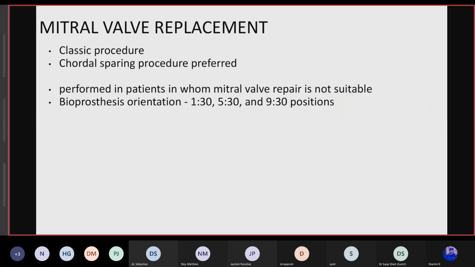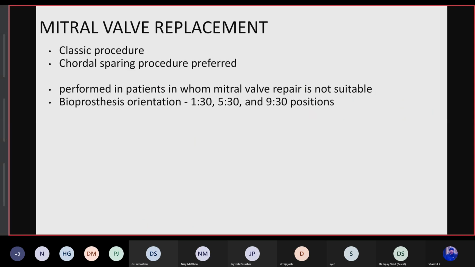So we come to mitral valve replacement, which shows that there is a classic procedure of mitral valve replacement, and the preferred one should be the chordal sparing procedure. Typically, in the chordal sparing procedure, the posterior leaflet is left intact, and the tissue is used to better support the valve replacement suture. But the anterior leaflet should be transferred if it is to be retained, otherwise it will be displaced. If you leave the anterior mitral leaflet, it will be displaced into the LVOT by the valve prosthesis and obstruct flow.